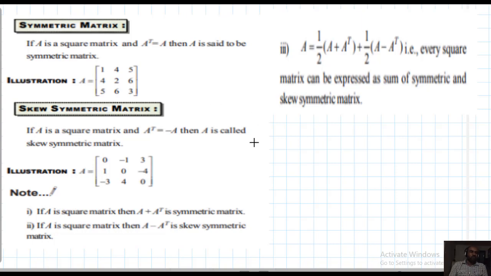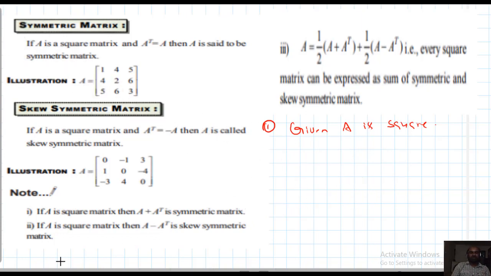Okay students, listen. Note 1 is given here, and I will read it first. If A is a square matrix, then A plus A transpose is always symmetric. Important, A is square. A plus A transpose always symmetric means what? A plus A transpose whole transpose equal to A plus A transpose. We should prove this, then you can say that A plus A transpose is always a symmetric matrix.